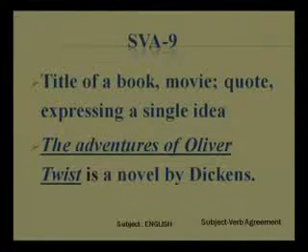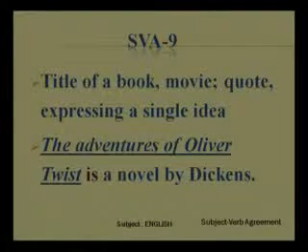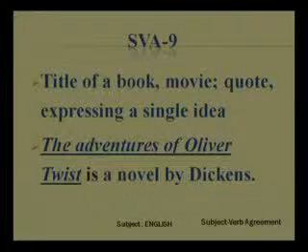It is not an adventure, it is the plural form, adventures, but it is the title of a book, and that is why it becomes a singular subject and a singular verb comes after it. So, Adventures of Oliver Twist is a novel by Dickens. You can't say that Adventures of Oliver Twist are a novel by Dickens. When you talk about adventures of some person, and it is not a title, then you may use are. Adventures of Mr. X are really very praiseworthy.